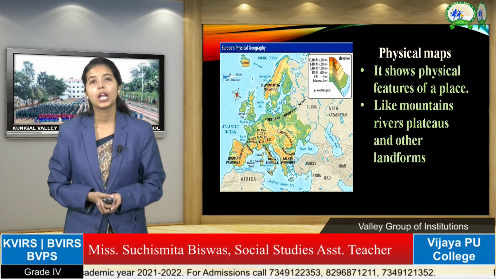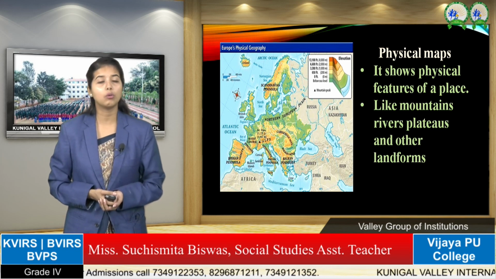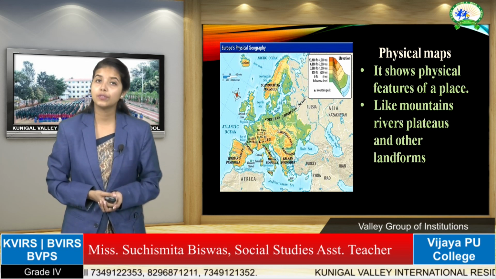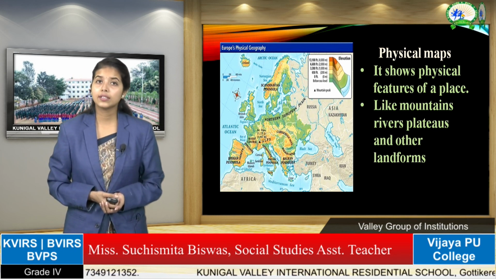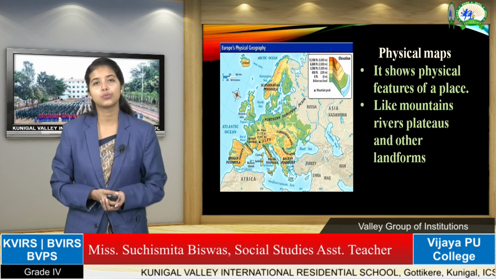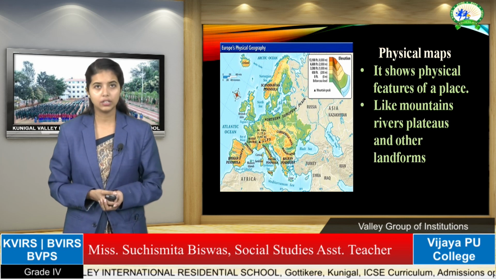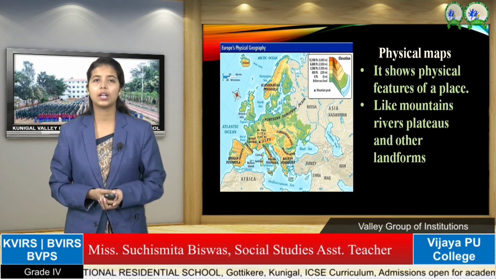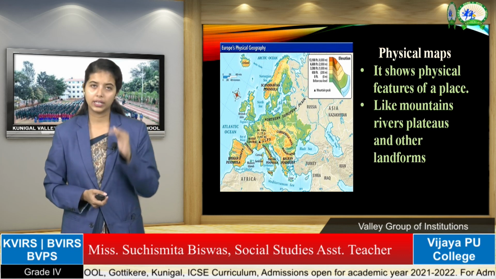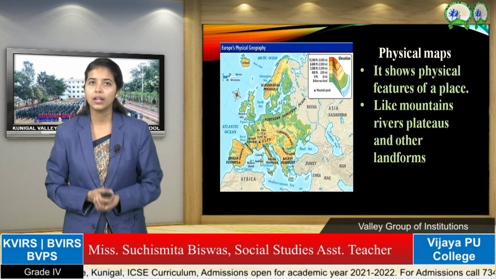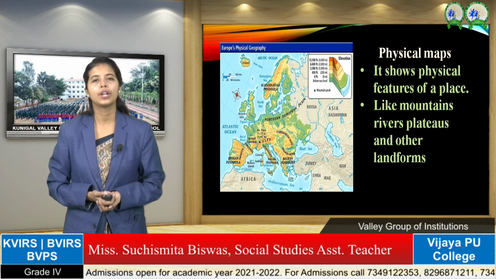What is a physical map? A physical map is that kind of map where you are going to know where the mountains are situated, where the rivers are situated, where the plateaus are situated, where the plains are situated. This kind of physical features, when we are going to know about them from a map, that map is known as a physical map. Like if you see the physical map of India, in the northern portion of India you have mountains, after that you have plains, and the southern portion of India is the plateau region. So that is the physical map of India.